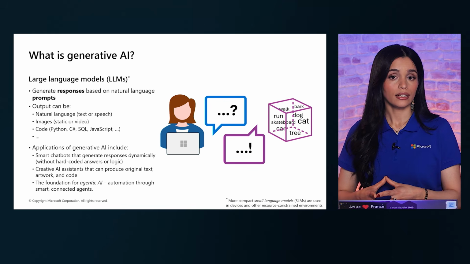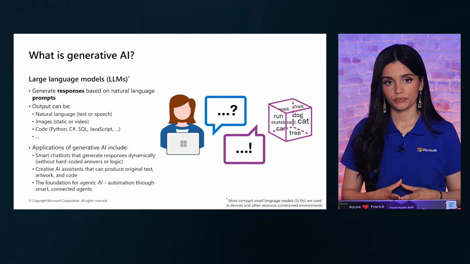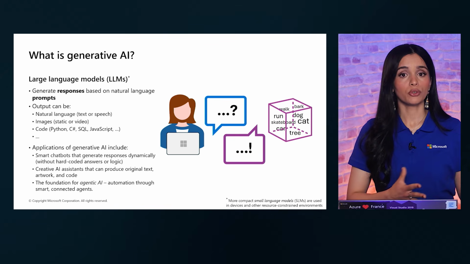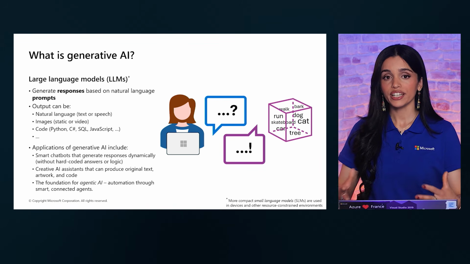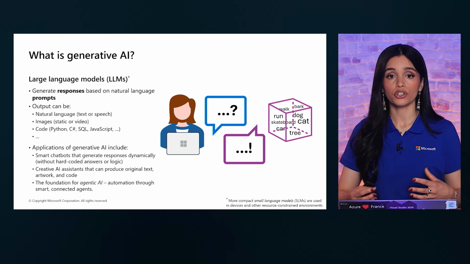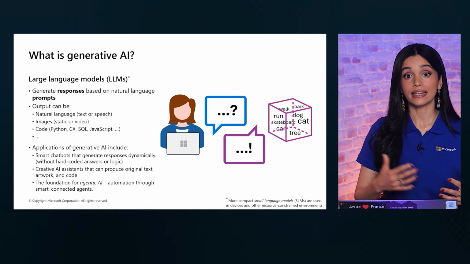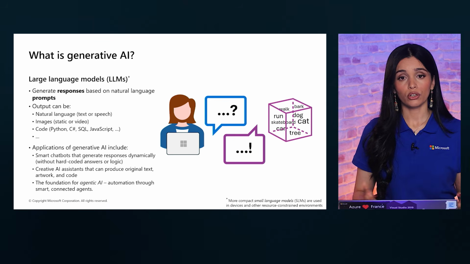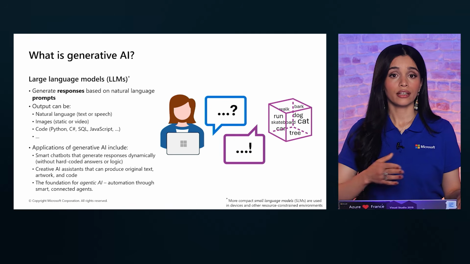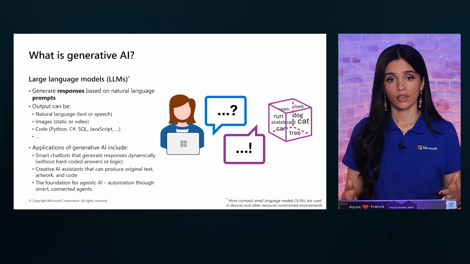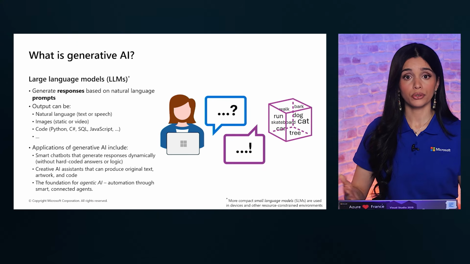Most generative AI you interact with is powered by language models. We have large language models, or LLMs. LLMs are very powerful models trained on a huge amount of text. They understand language, context, tone, and intent. For example, you ask an AI assistant, summarize this long document in 3 bullet points. What the model is going to do is read, understand, and create a brand new summary.